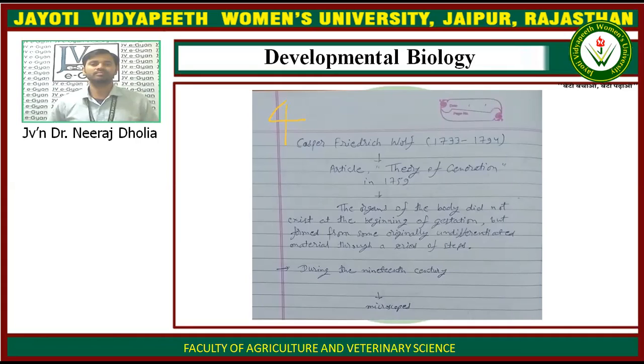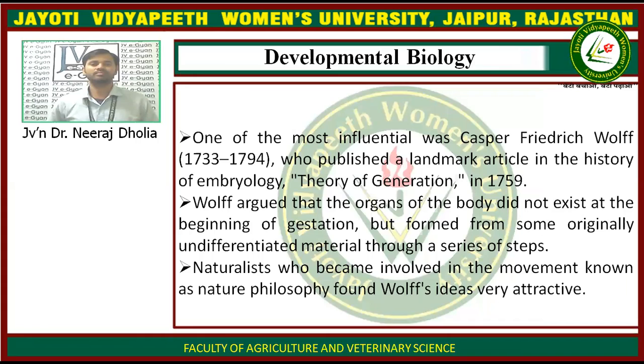So during the 19th century, more efficient microscopes became available, which led to the development of the study of developmental biology. One of the most important individuals was Caspar Friedrich Wolff, 1733 to 1794, who published a landmark article in the history of embryology, the theory of generation.